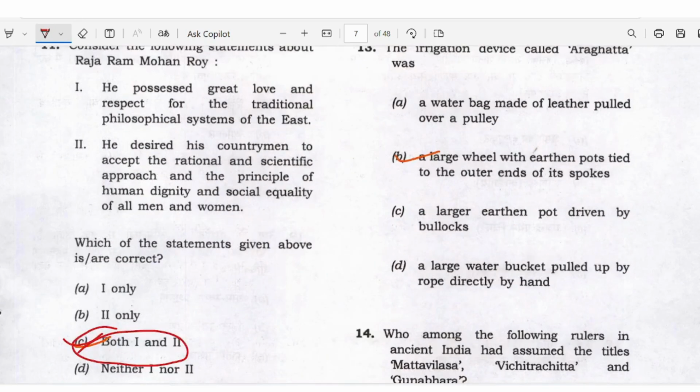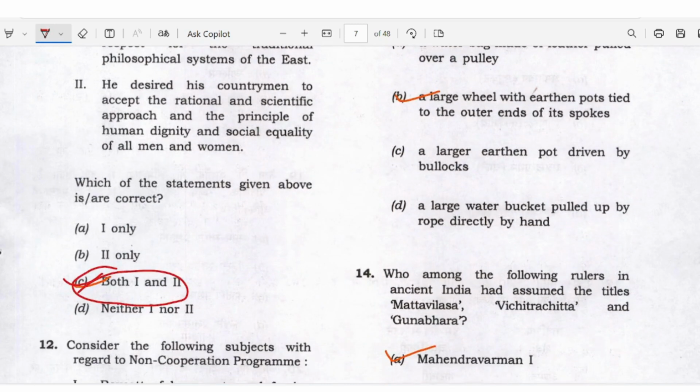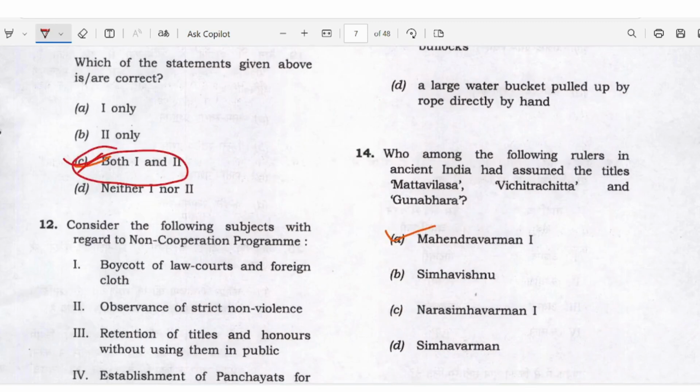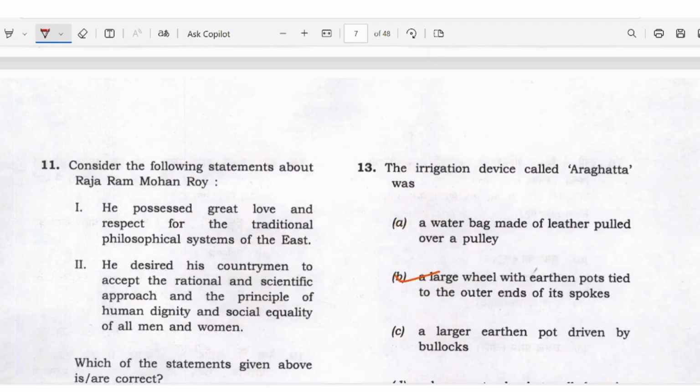The irrigation device called the Araghatta was a water bag made of leather filled over a large wheel with earthen pots tied to the outer end of its spokes, a larger earthen pot driven by bullocks, a large water bucket filled up by rope directly by hand. Okay, here the answer is B.